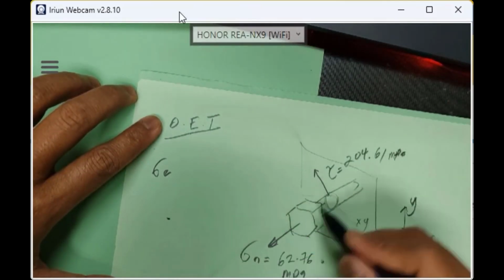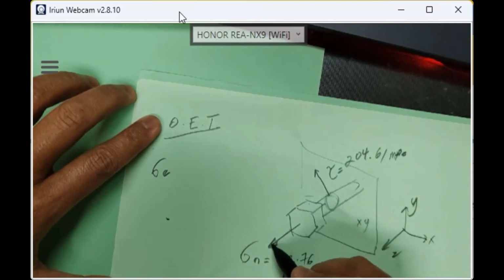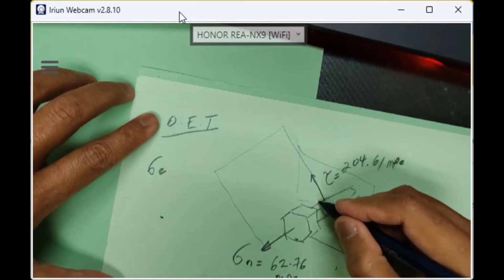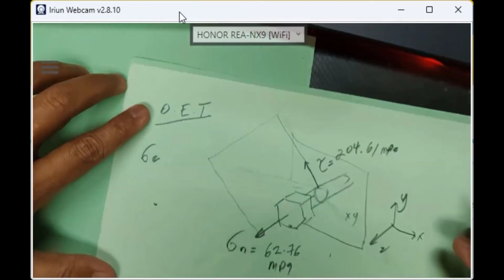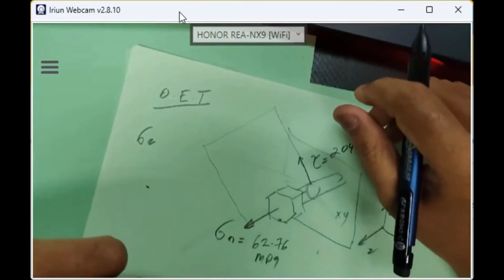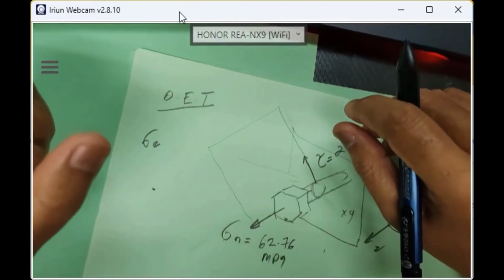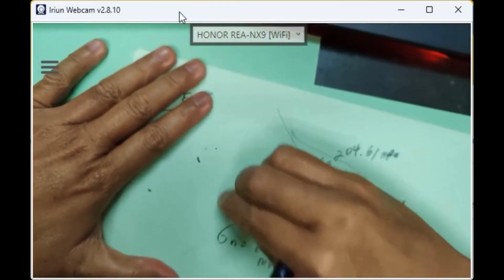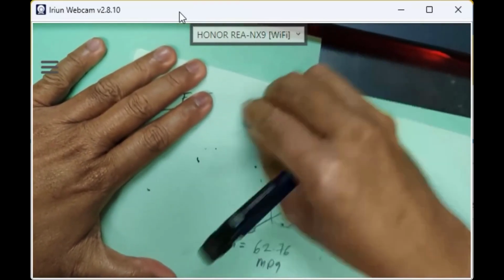So at this plane, can you see this direction? Can you see this angled plane? Okay, for this one, this was my mistake. Ignore this, my mistake.